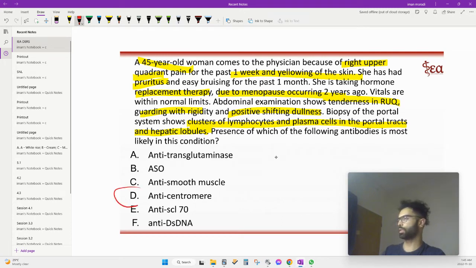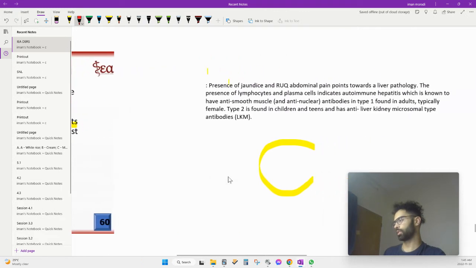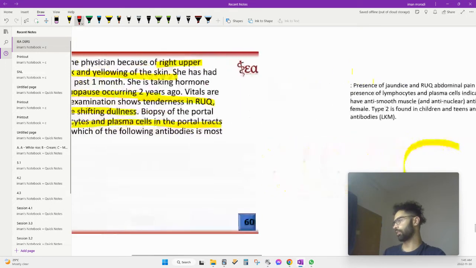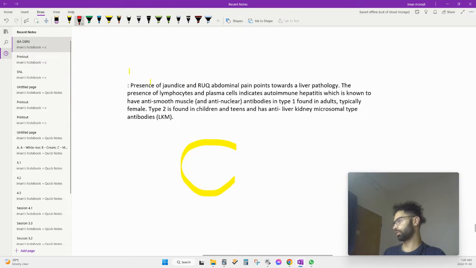Now, I haven't read too much into it, but I know it's anticentromere. Sorry, not anticentromere. It's anti-smooth muscle. Anticentromere is in lupus. Actually, I don't know what anticentromere is, but I know this is the anti-smooth muscle, right?